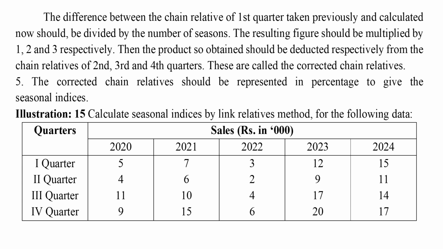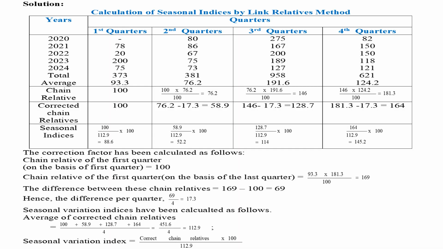In illustration 15, it is required to calculate seasonal indices by the link relatives method. Sales for 5 years on the basis of quarter are given. A 5 column table should be prepared, and in these columns variables based on the illustration should be written. Calculations are shown in rows. Hence, 3 rows at the end should be added. Of these 3, in the first row, chain relatives should be calculated and the basis of calculations are stated there. In the next row, corrected chain relatives should be calculated and the basis of calculations are stated there. In the last row, seasonal indices should be calculated and the basis of calculations are stated there.